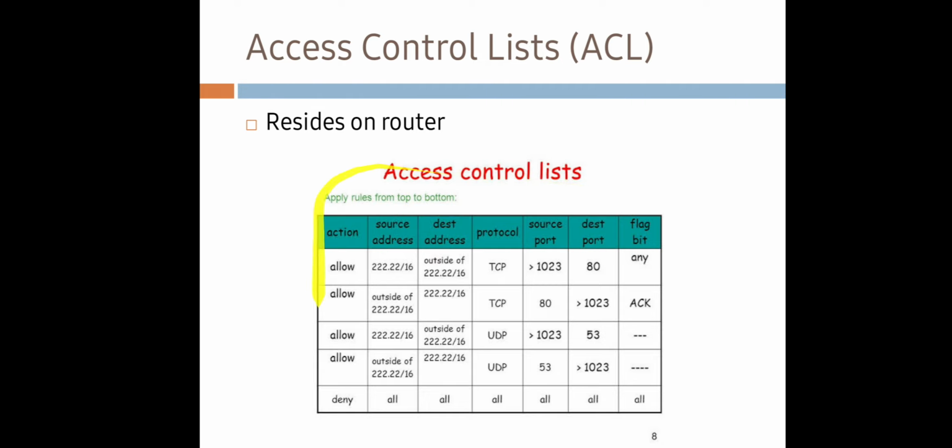This is an example of an access control list. Here we have source address, destination address, source port, and destination port. If data traffic other than what is mentioned in this list arrives with a different source address, source port, or destination port, the action is deny. So that data packet will not be allowed, it will be dropped.